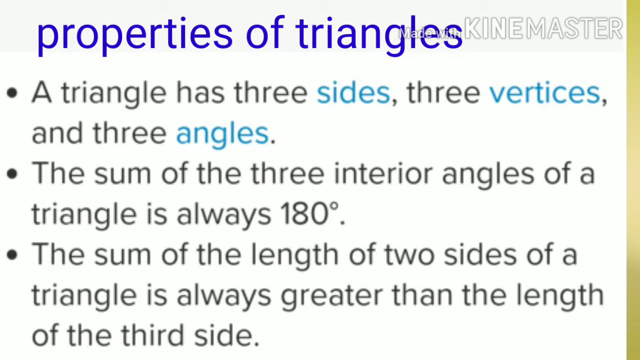Now the next property is the sum of the lengths of two sides of a triangle is always greater than the length of the third side. That means if you add the lengths of two sides of a triangle, then always the sum of two sides is greater than the third side. This is also a very important property of a triangle. The addition of two sides of a triangle is always greater than the third side.